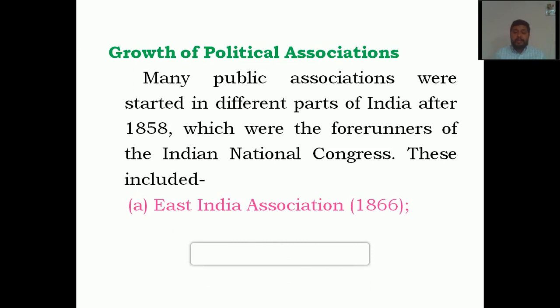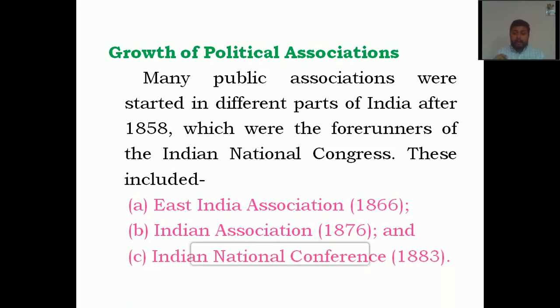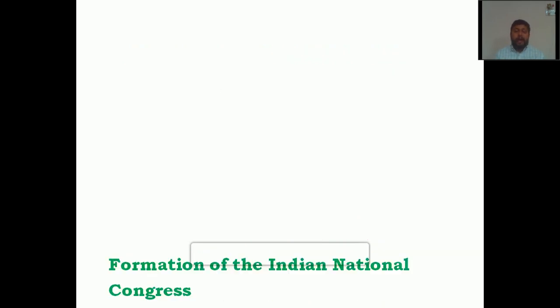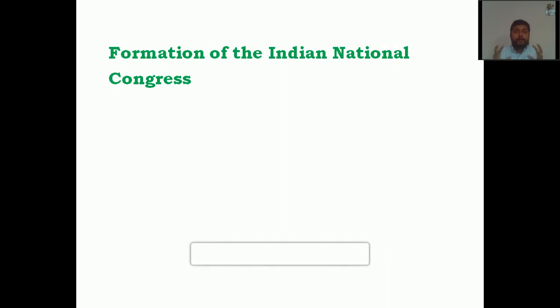These different public associations include the East India Association, which was formed in 1866, the Indian Association, formed in 1876, and the Indian National Conference, formed in 1883. Not just these three, but a number of different associations were formed in different parts of the country. And all these small associations finally resulted in the formation of a single association which could strike against the British, and that led to the formation of the Indian National Congress.